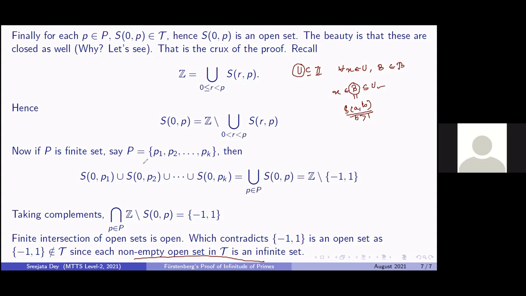So it turns out that we have reached a contradiction. What was the only assumption we had made? That P is finite. So that is not true. And we have proved that the set of all primes is indeed an infinite set. And with that, I come to the end of my presentation.